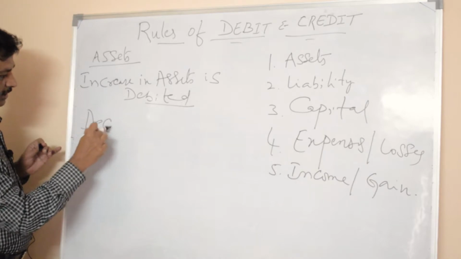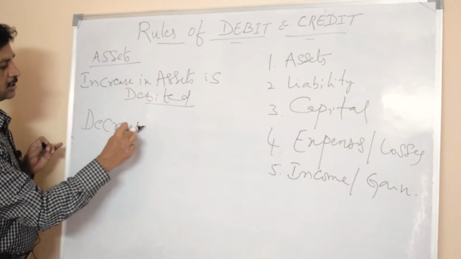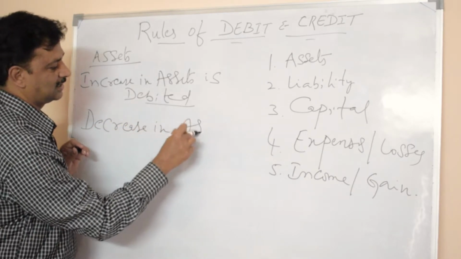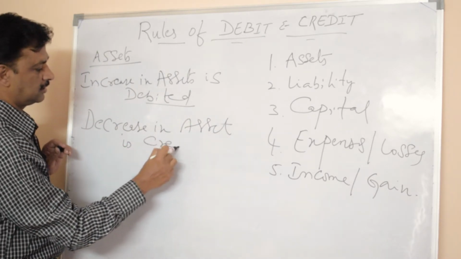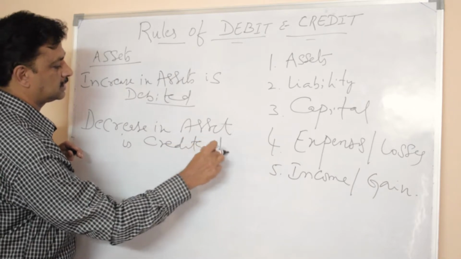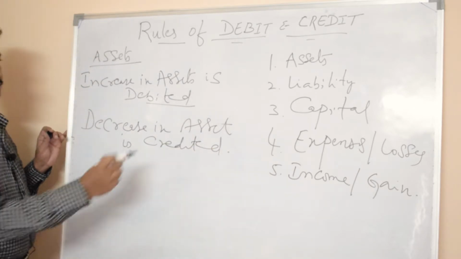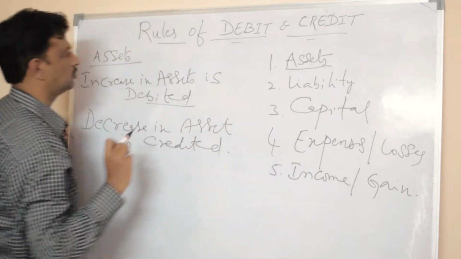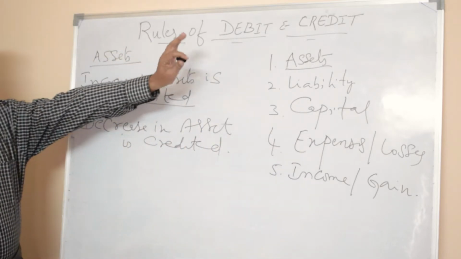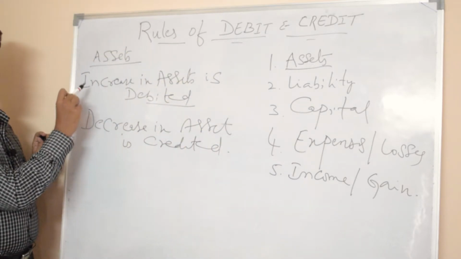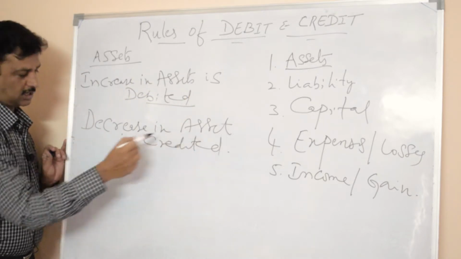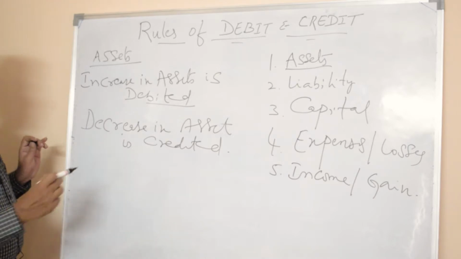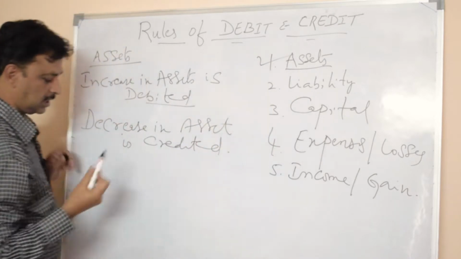Decrease in asset is credited. For the first one, assets, the rules for recording debit and credit transactions is increase in asset is debited, decrease in asset is credited. First one. Second one is liability.